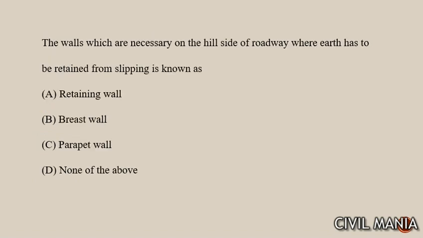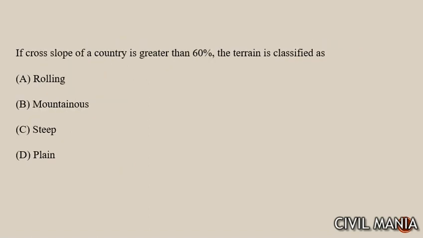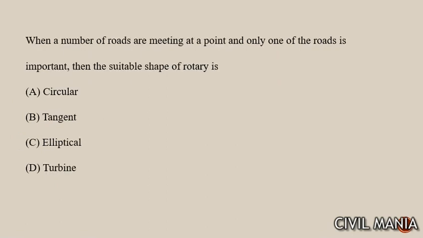Next question, the walls which are necessary on the hillside of the roadway where earth has to be retained from slipping। अभी मैंने बताया था आपको हिलसाइड में जो वॉल प्रोवाइड किया जाता है उसका नाम है ब्रेस्ट वॉल, और बाकी ऑपोजिट साइड जहाँ पे गहराई होते हैं वहाँ पे रिटेनिंग वॉल प्रोवाइड किया जाता है। उसके बाद नेक्स्ट क्वेश्चन है, if the cross slope of a country is greater than 60, the terrain is classified as rolling terrain, mountainous terrain, steep terrain, plain terrain। तो यहाँ पे आंसर जो है वो हो जाएगी स्टीप टेरेन। Next question, when a number of roads are meeting at a point and only one of the roads is important, the suitable shape of the rotary is